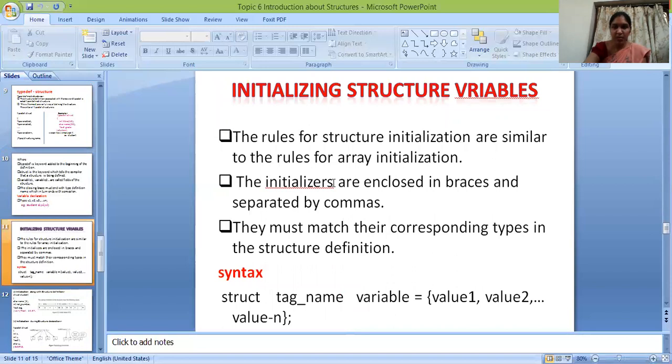Initializing structure variables. The rules of structure initialization are similar to the rules of array initialization. The initializers are enclosed in braces and separated by commas. They must match their corresponding types in the structure definition. The syntax for initializing a structure is: struct tag name variable is equal to value 1, value 2, and so on up to value n.